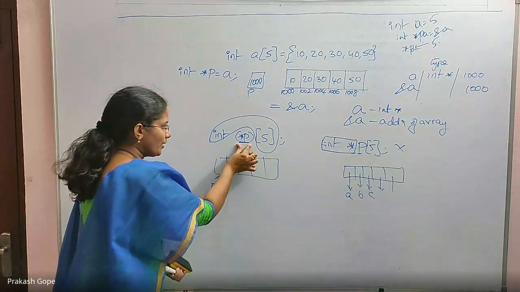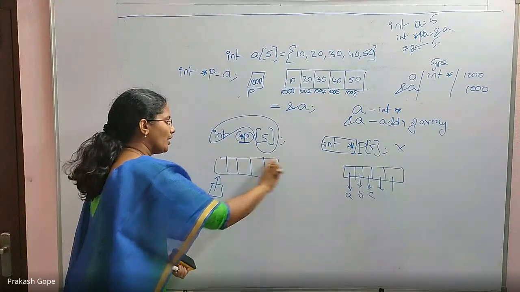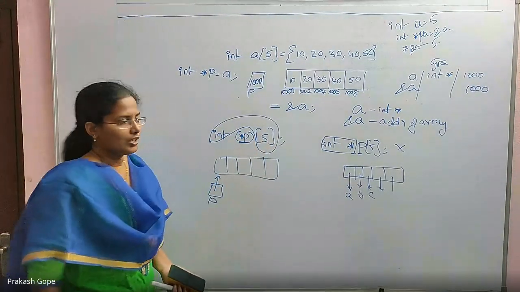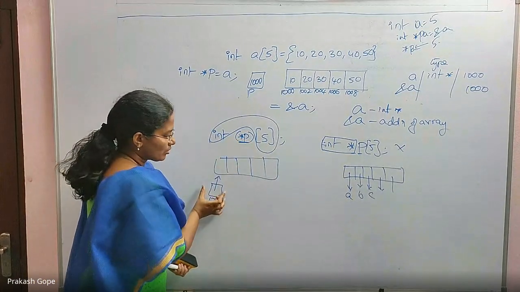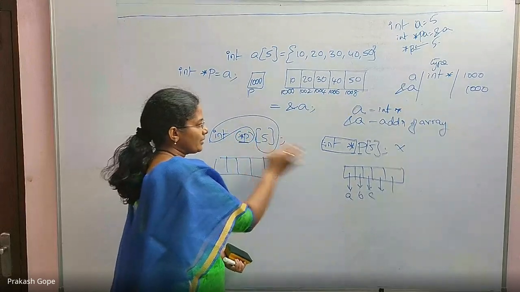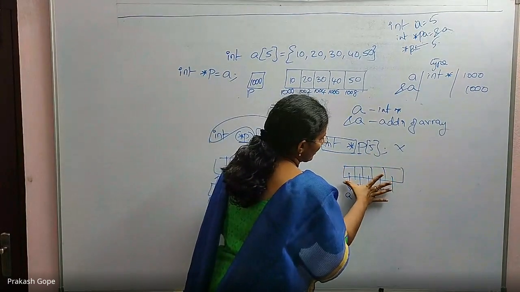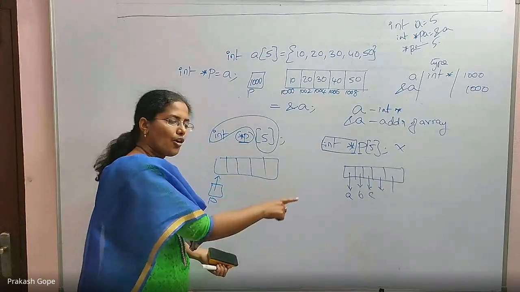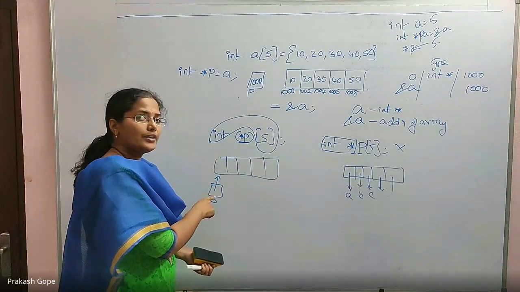So P is a pointer which can hold the address of an integer array of size 5. If you keep brackets, this is the memory allocation. If you do not keep brackets, this is the memory allocation. There is a lot of difference between these two. That is an array of pointers. This is a pointer to an array.